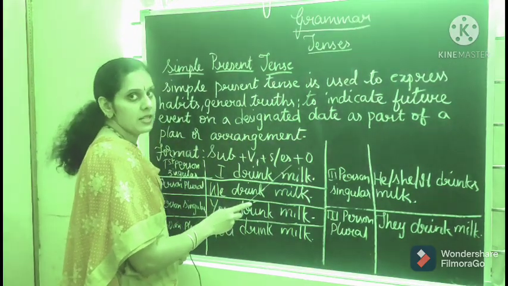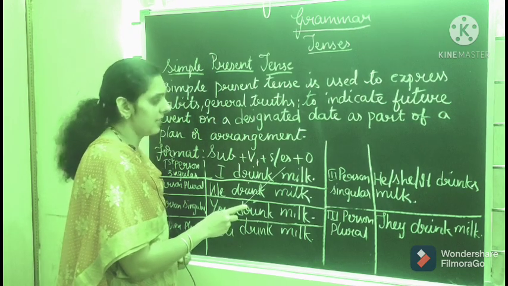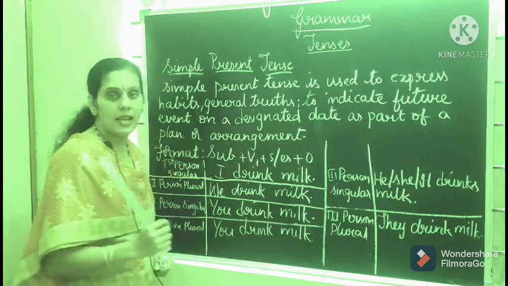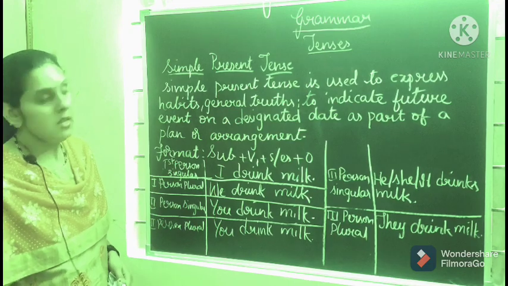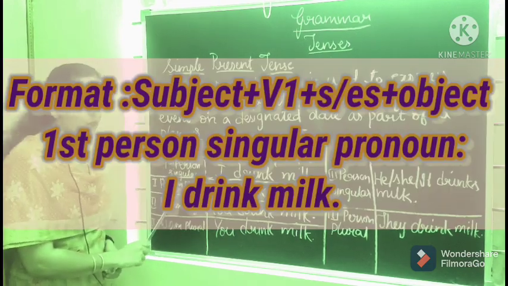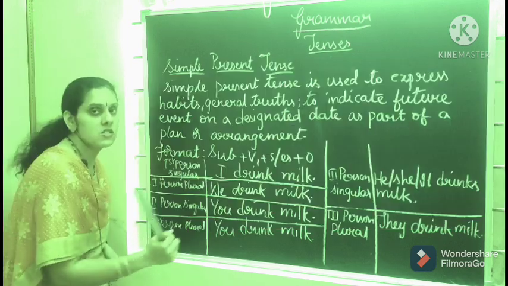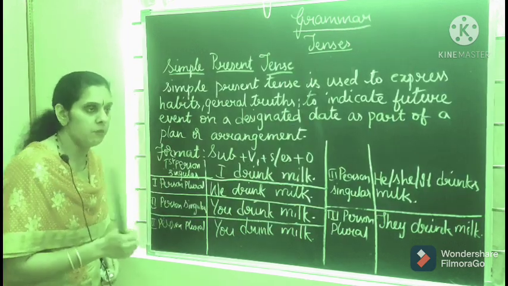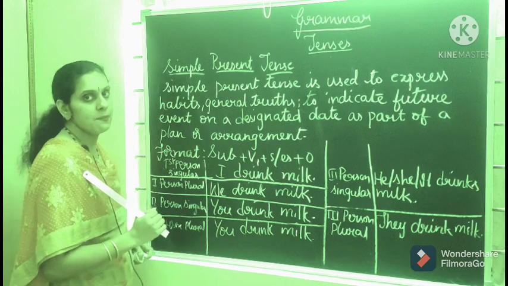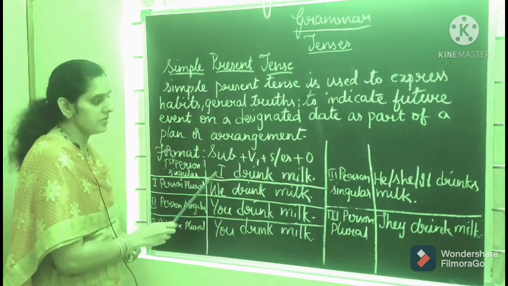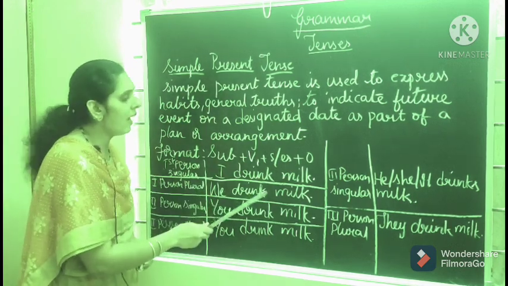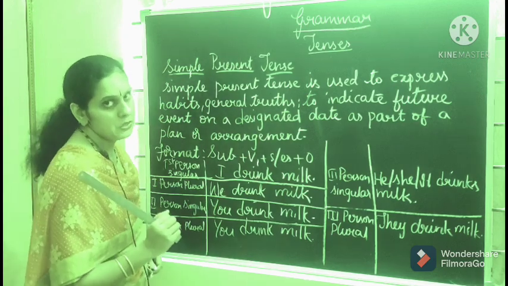Plus s or es. When do you add this s or es? I will tell you. Plus object. For the first person singular pronoun, you won't add any s or es to the base form of the verb when you write the sentence in the simple present tense. See, I have given an example here: I drink milk. I have not used any s or es here.